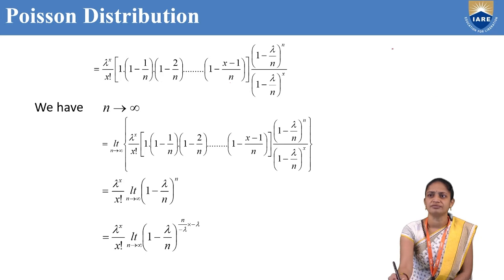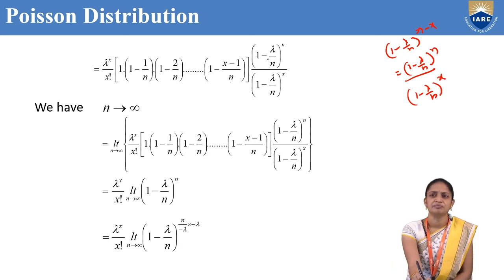This can be written as 1 minus lambda by n whole power n divided by 1 minus lambda by n whole power x.